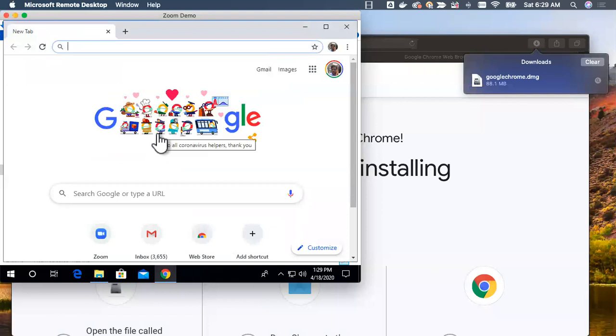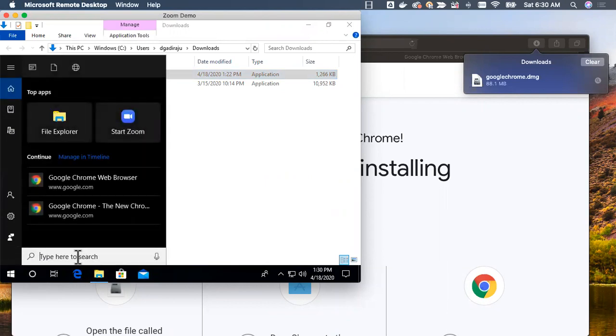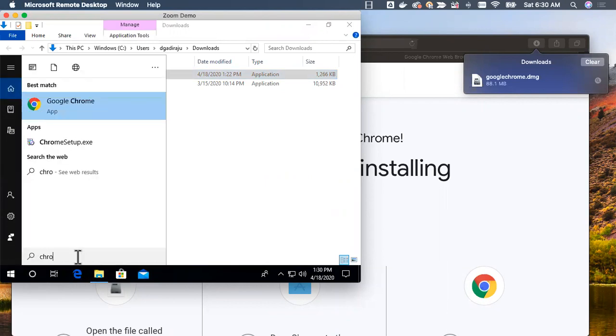And going forward, if there is an HTML file and I double click on that, it will automatically open Chrome for me. Okay. So now again I'm closing. If I close it, it goes off from this bar at the bottom. Now if I want to open it, I have to again search for Chrome, and then we can take it further.